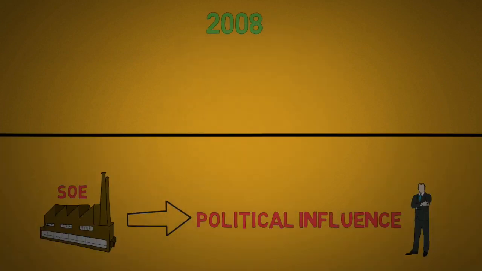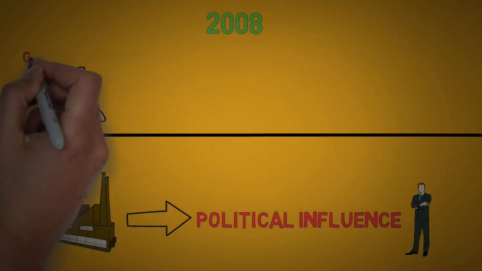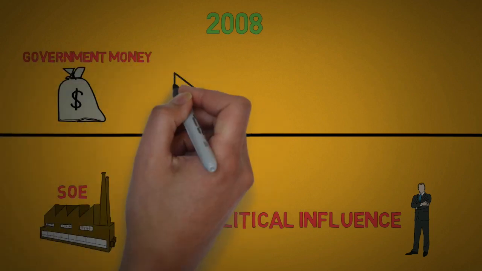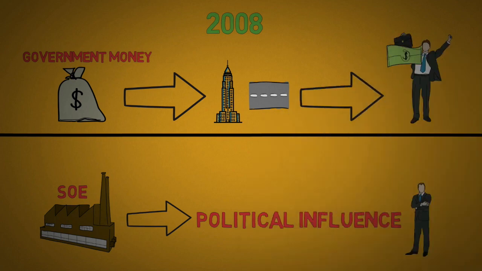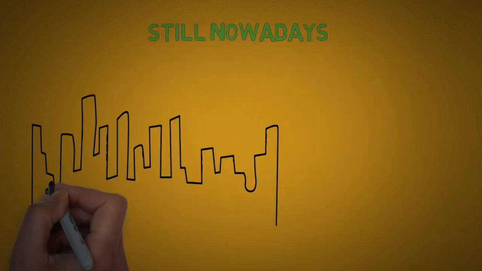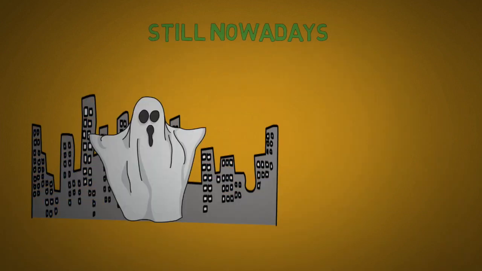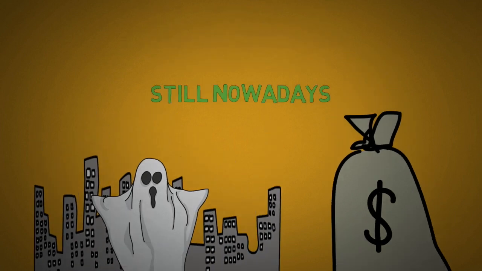So back in 2008, when the financial stimulus program was introduced, the reason why a lot of the money went into construction and infrastructure was that these SOEs could keep the profit flowing. It was for pure self-interest, not particularly for the national interest. The same thing is going on today with all of these ghost cities. They still just want to gain profit from the help of the government.